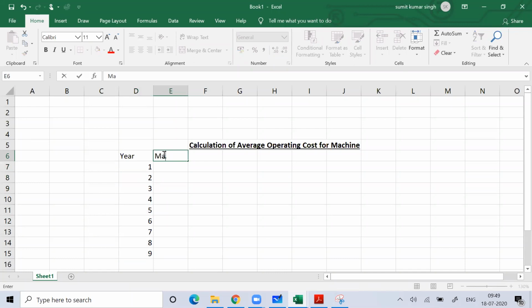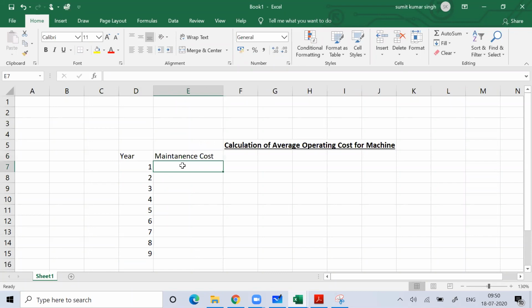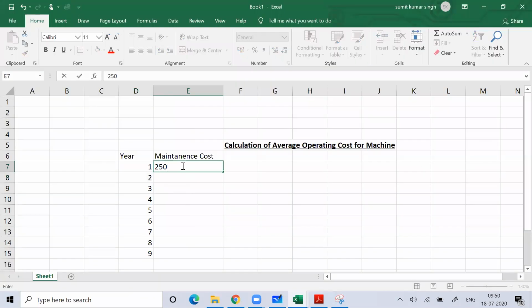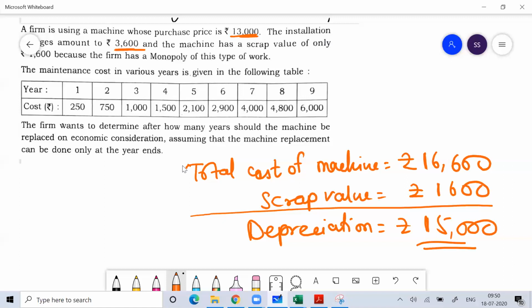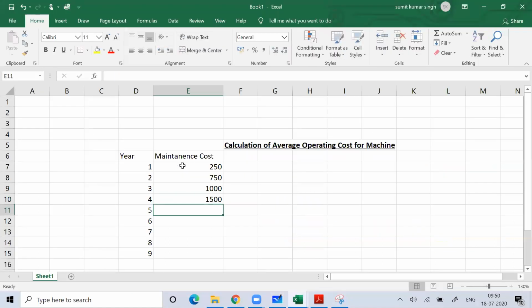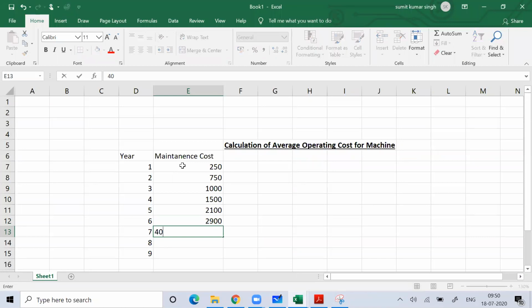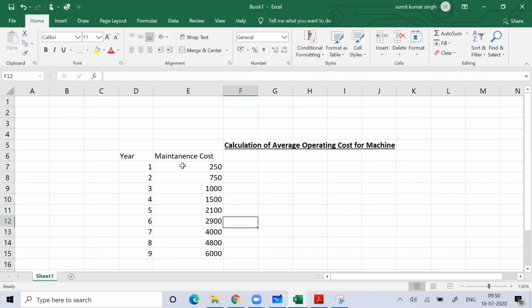Then I'll write my maintenance cost, which is given here: 250, 750, 1500, 2100, 2900, 4000, 4800, then 6000. So this is the maintenance cost.